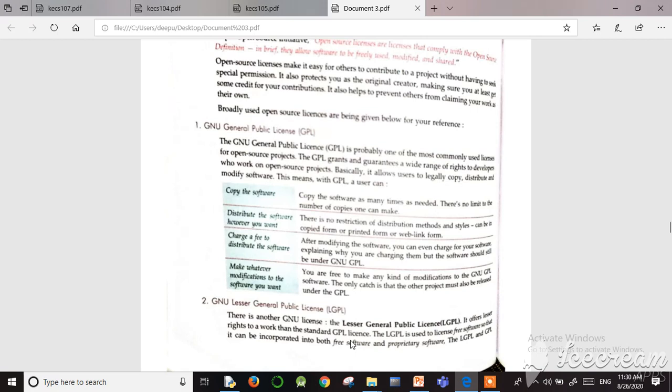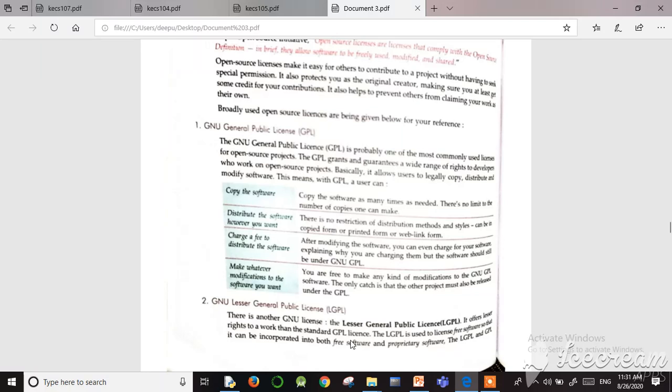Then the next important thing is charge a fee for the distribution of software. After modifying software you can even charge for that software, and explain why you are charging for it. The software should still be under the GPL license. So after any modification of software you can add some price to that software for any further distribution. That is also under this license.